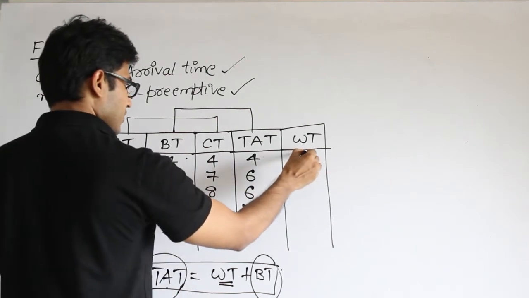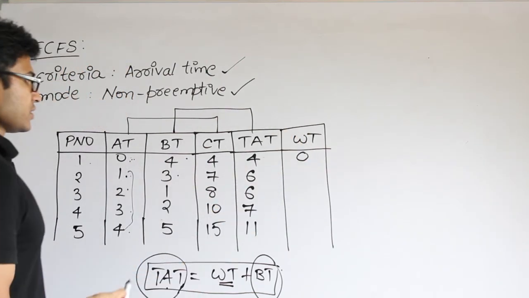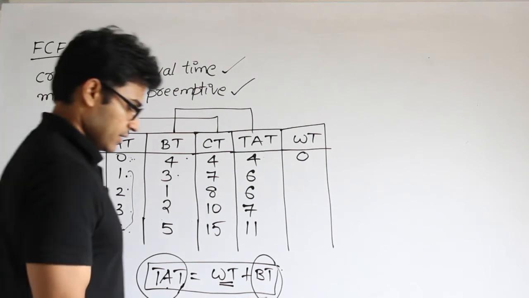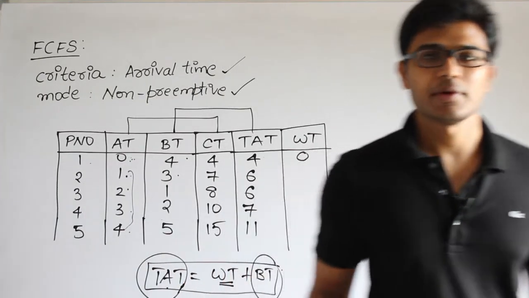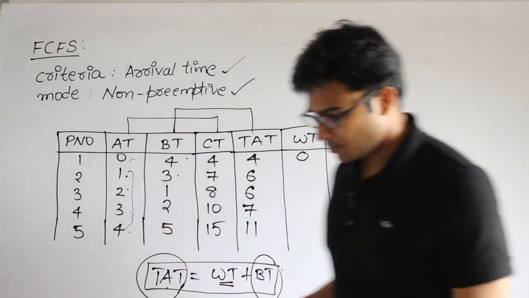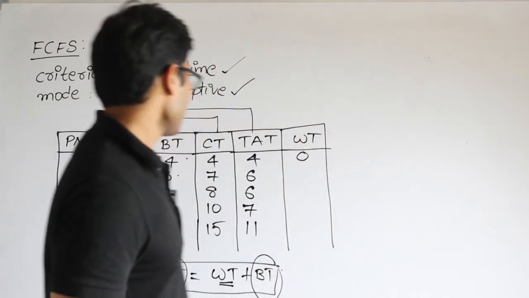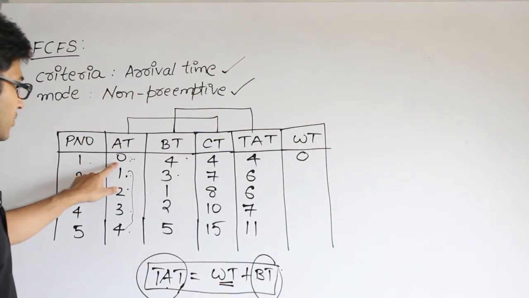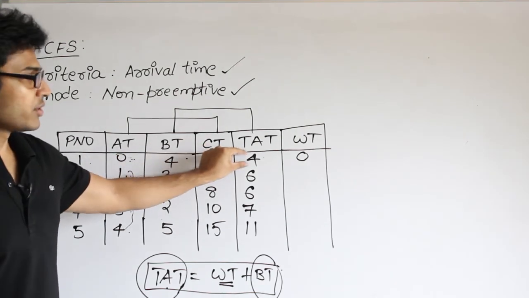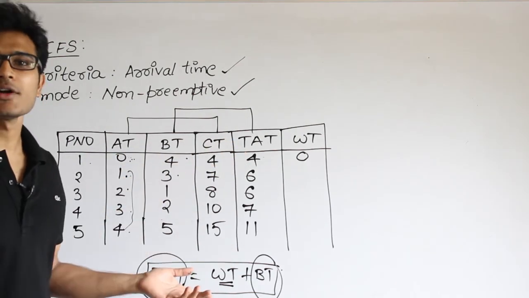So what is it? The first one is 0. In fact, if you watch it, okay, I'll do the Gantt chart again so that I can show you what has really happened here, or you can understand this. See this? It is saying that the process P1 is ready for execution at 0, and then it required 4 units of time, and it has spent exactly 4 units of time in the system, which means it didn't wait at all.